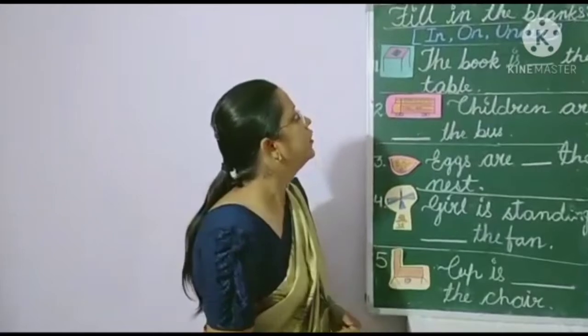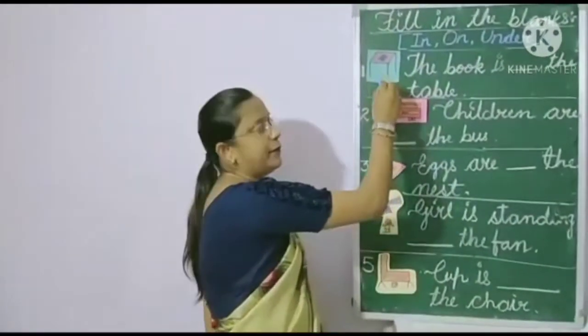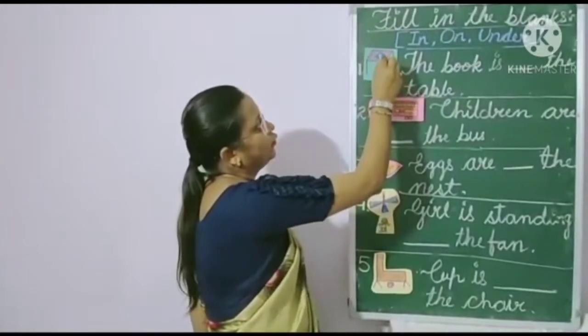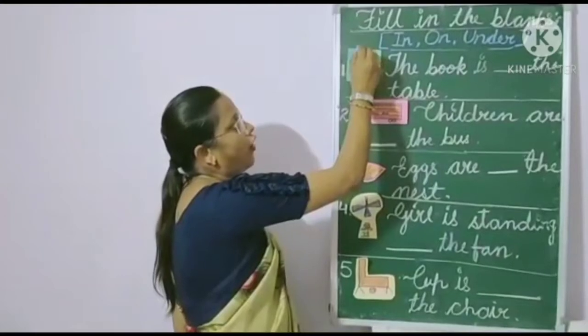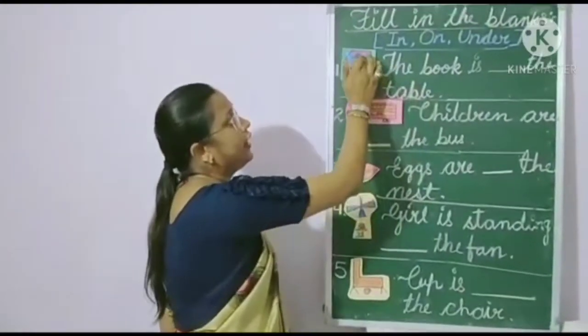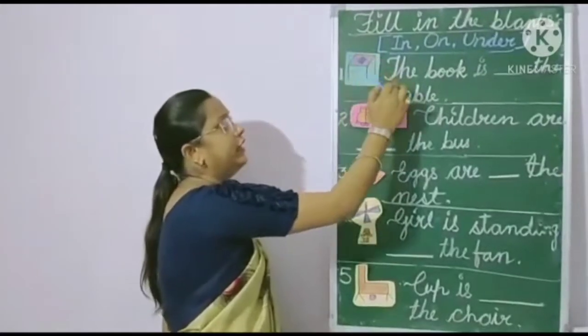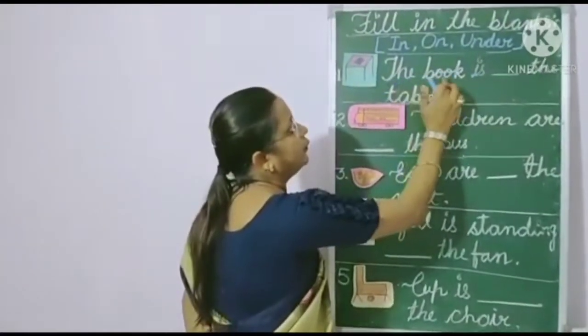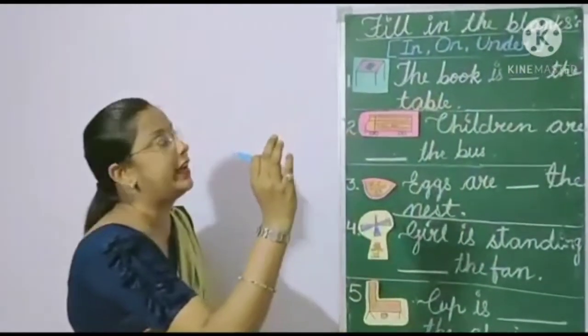Children, some worksheet here. We will do this one. Okay? See the picture carefully. This is a book. Book is on the table. Where is the book? On the table, under the table or in the table? Where is it? On top. Then we have to use on. The book is blank the table. So we have to write that word.